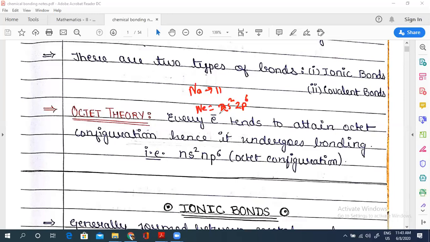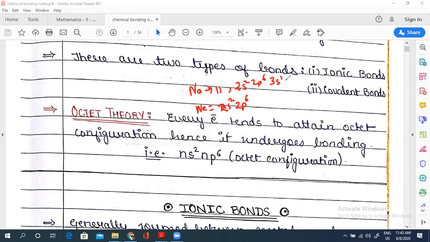Now when we talk about sodium, I hope everyone knows electronic configuration. For sodium it is 2s2, 2p6, 3s1. I can clearly say that sodium has one extra electron from its inert gas configuration. So obviously sodium will have a tendency to lose an electron to achieve its inert gas configuration.